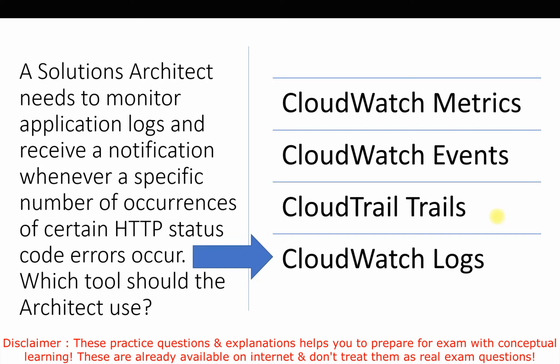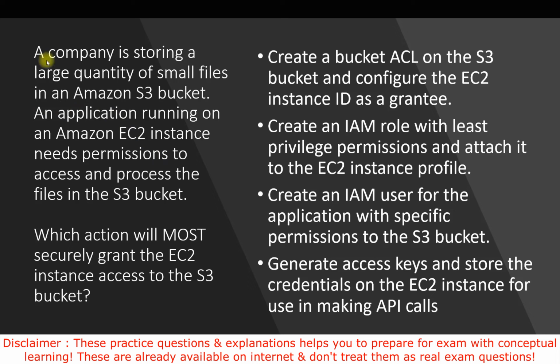Let's talk about the next question now. In this question, they are asking: a company is storing a large quantity of small files in an Amazon S3 bucket. An application running on an Amazon EC2 instance needs permission to access and process the files in the S3 bucket. Which action will most securely grant the EC2 instance access to the S3 bucket?